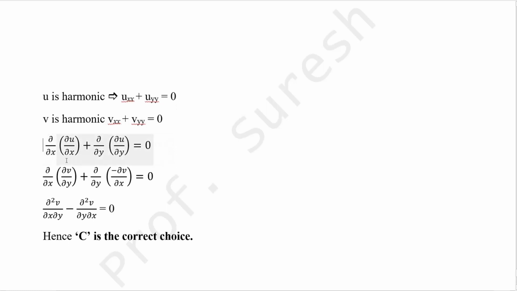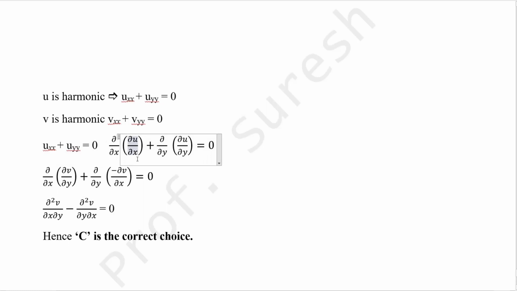Dou by dou x of dou u by dou x plus dou by dou y of dou u by dou y equal to, actually, the first one, this uxx plus uyy equal to 0. So we split this, and then instead of dou u by dou x, use the CR equation, we write dou v by dou y, and for dou u by dou y, write minus dou v by dou x.